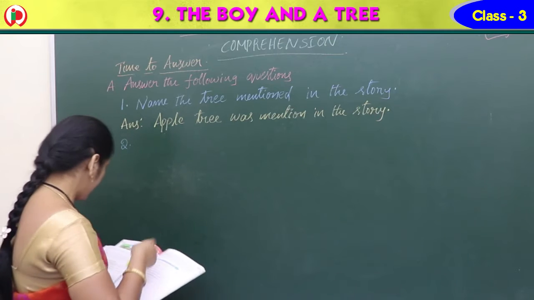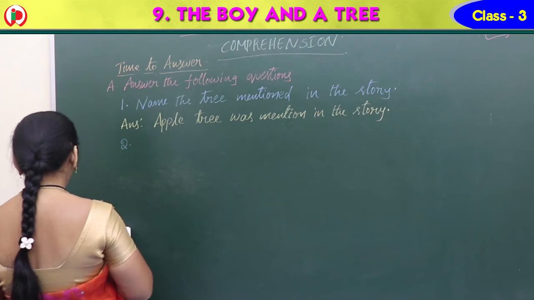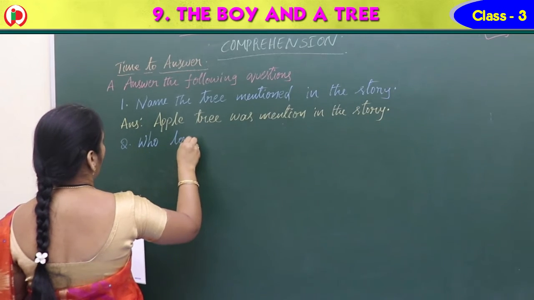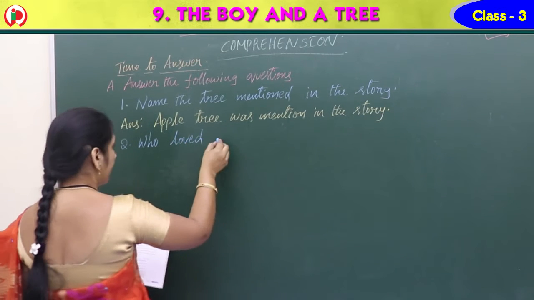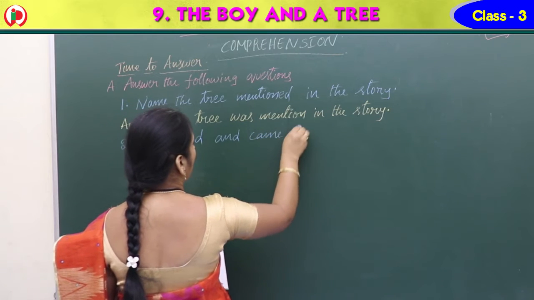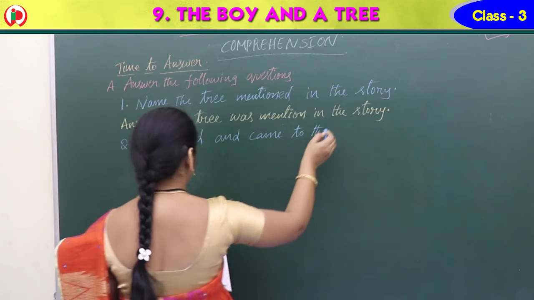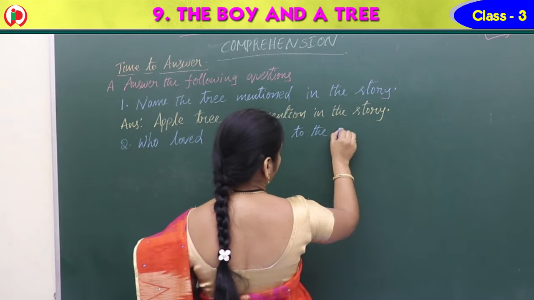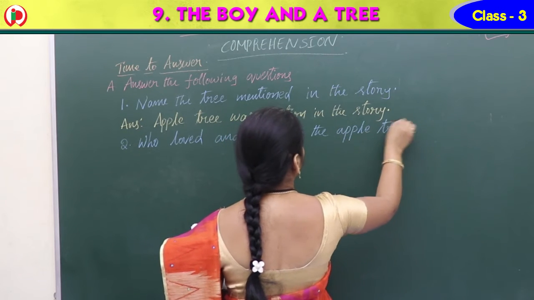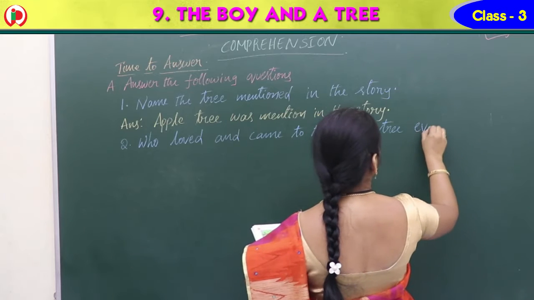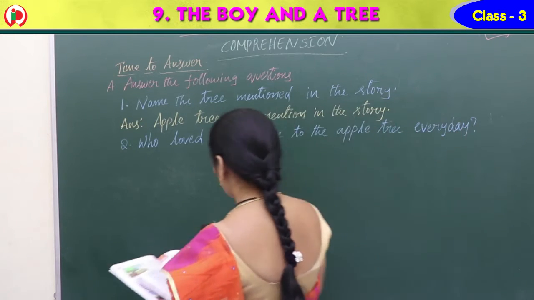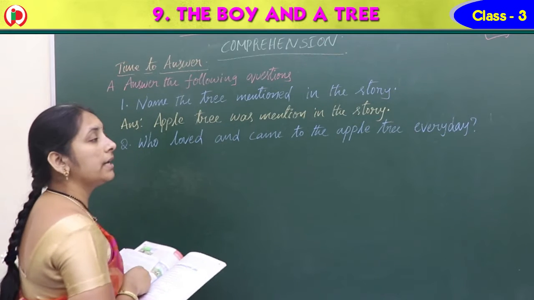First write the question. Who loved and came to the apple tree every day?